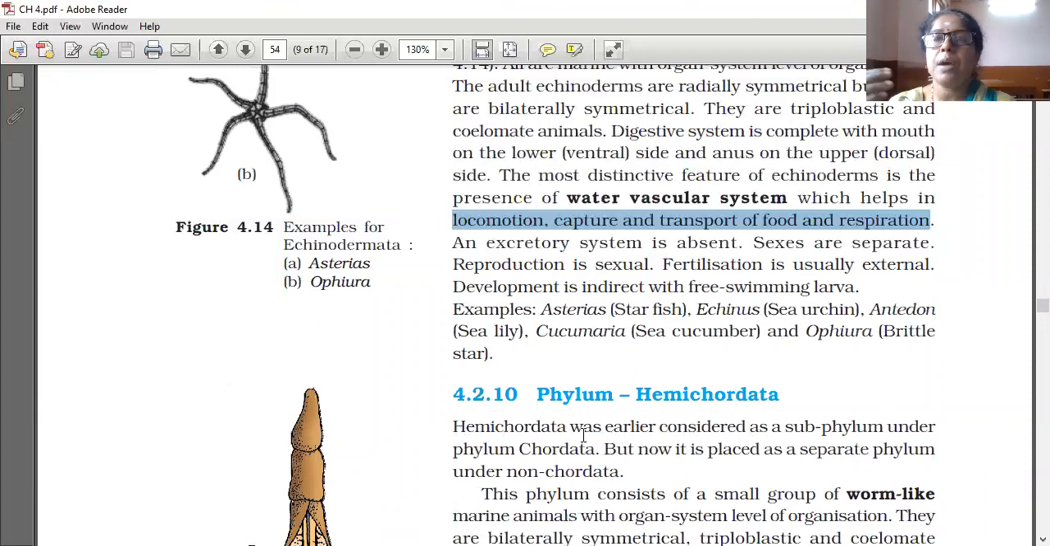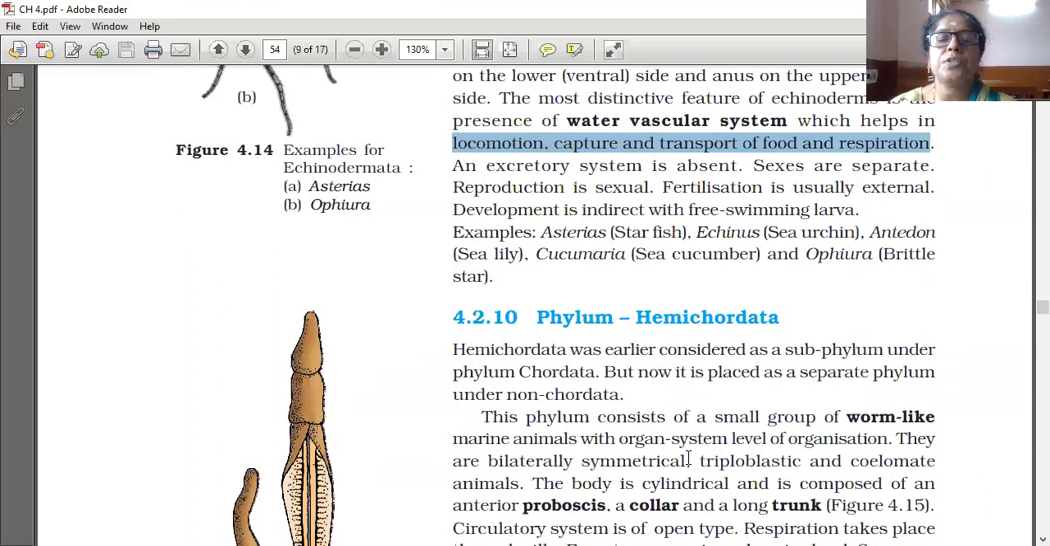Hemichordata: hemi means half. Hemichordata was earlier considered a subphylum under phylum Chordata, but now it is separated from Chordata and placed under non-chordata. We already learned that if a notochord is present in an organism, then it is a chordate; otherwise it is non-chordate.